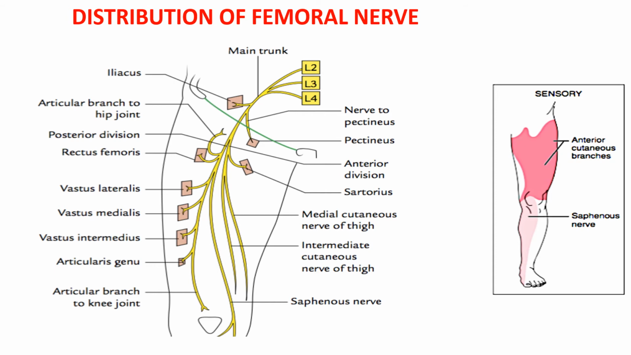The branch to the rectus femoris also supplies the hip joint, whereas the branch to the vasti also supplies the knee joint. Apart from this, the posterior division gives one cutaneous branch, that is the saphenous nerve. Now the femoral nerve also gives the vascular branches to the femoral artery and its branches.